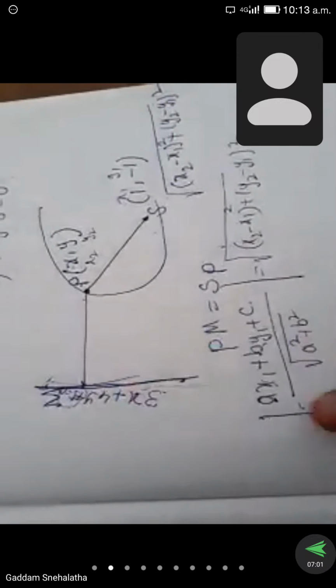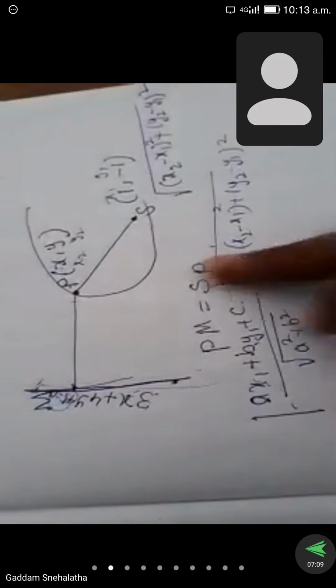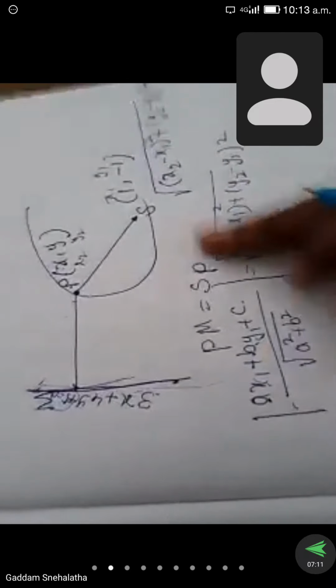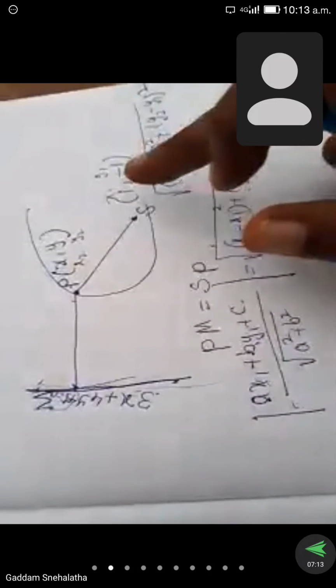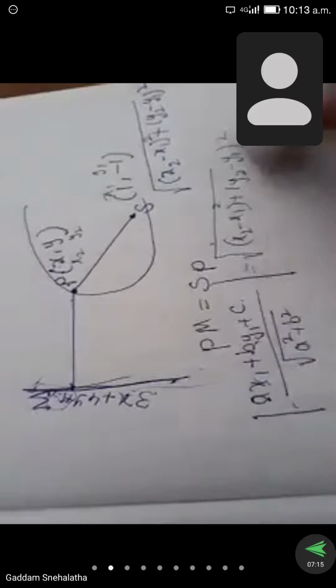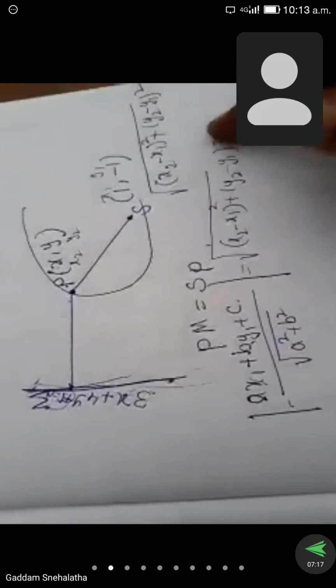If I simplify these two, in A place we have to substitute the x coefficient, in B place the y coefficient, and in C place the constant. We have to substitute all these values here, and here also we have to substitute x2, y2, x1, y1. Then we have to square both sides. After that we get the parabola equation. So we have to find this parabola equation.